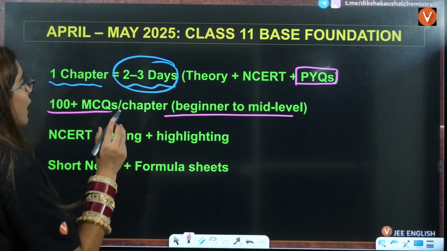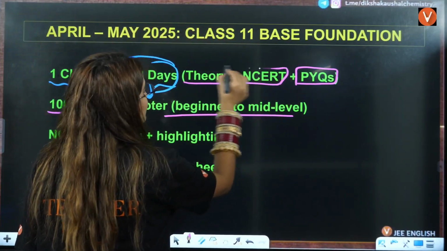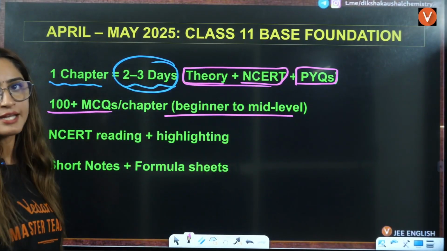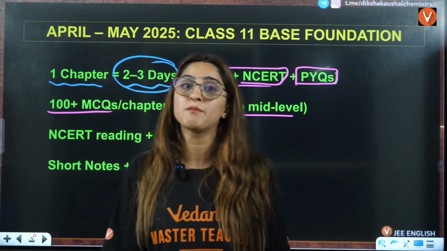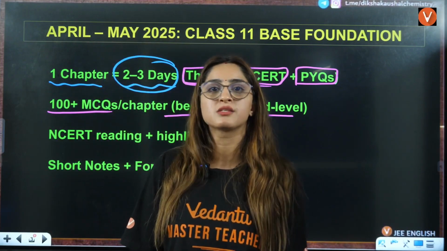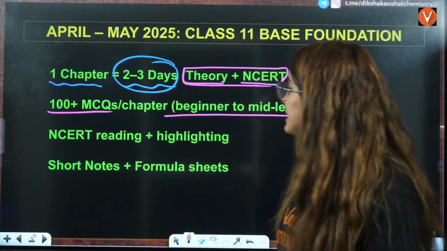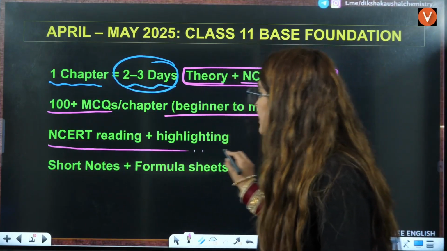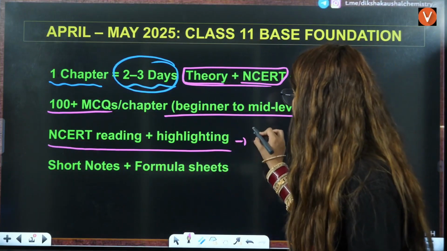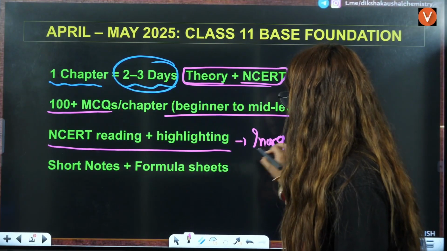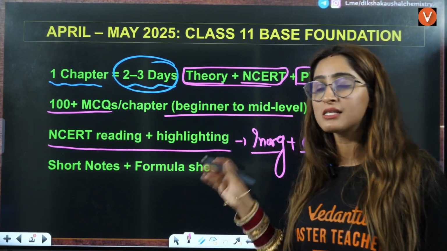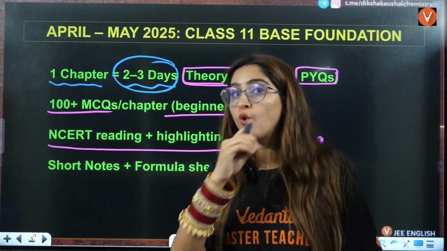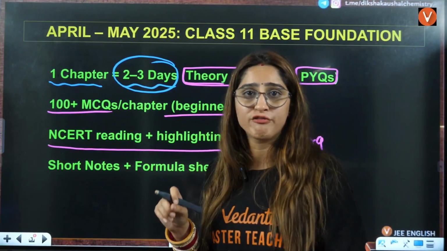Now, here theory and NCERT should be your main target, right? But for maths and physics, you should remember that practicing previous year questions plays a very important role, right? Next is NCERT reading and highlighting for inorganic chemistry, and for organic chemistry as well. In some points, you have to learn and go through NCERT because right now you have time.